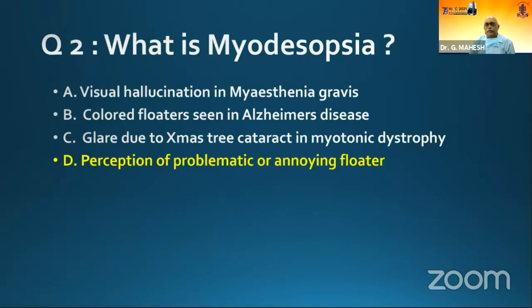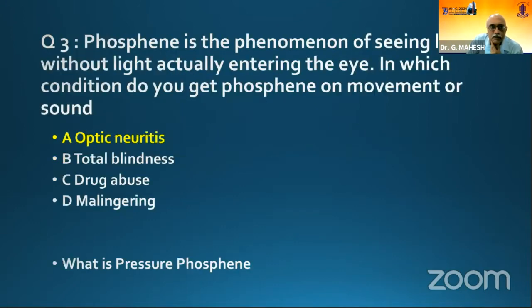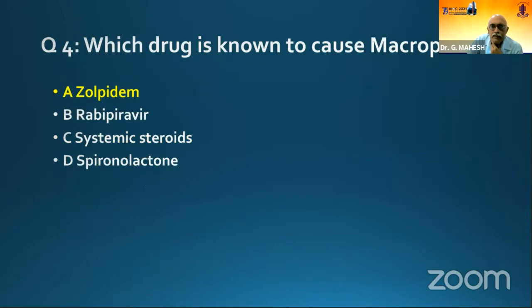Myodesopsia is perception of problematic or annoying floaters. Some people complain, very apprehensive. So that is myodesopsia. Phosphene on movement or sound is seen characteristically in optic neuritis, nothing else. Pressure phosphene is when you press your eye, you see some phosphene-like picture. So that is pressure phosphene. Macropsia is caused by zolpidem. It's a drug. Citalopram and zolpidem are characteristic.